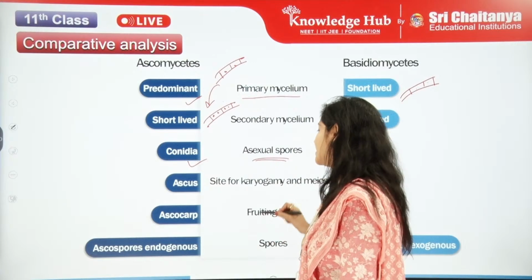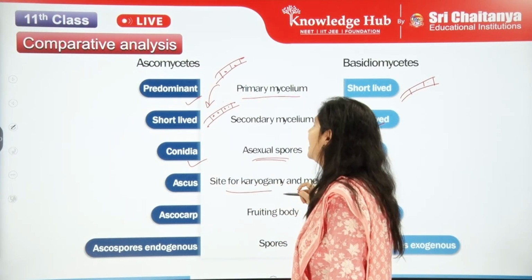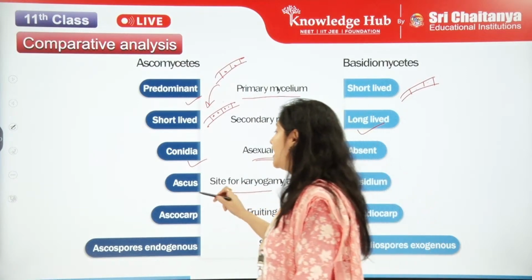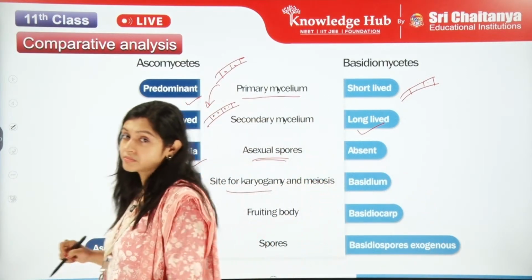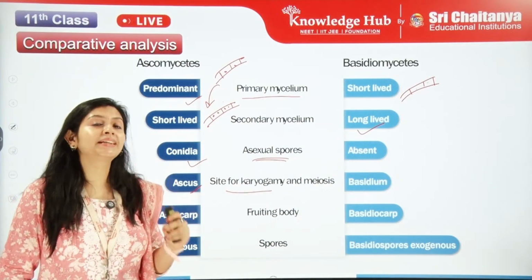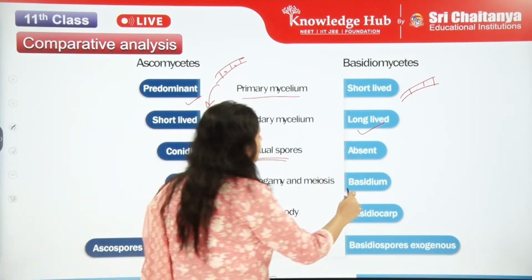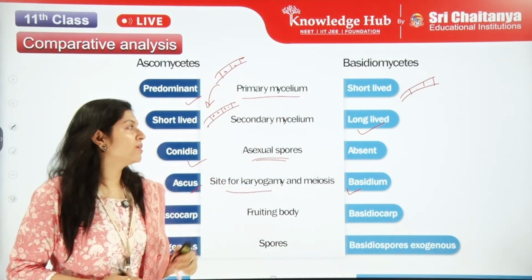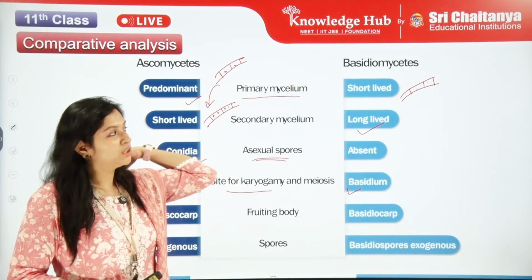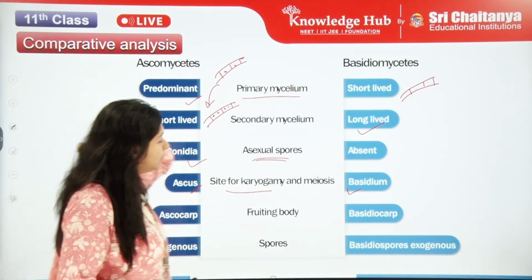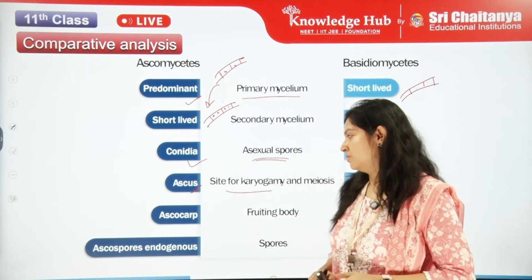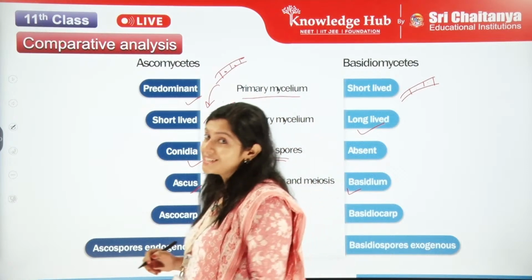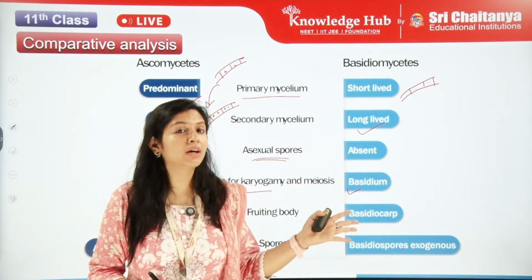Okay. Now let's see the site for karyogamy and meiosis. For Ascomycetes, the site for karyogamy and meiosis is the ascus, okay. But for the Basidiomycetes, it is the basidium. And now let's come to the fruiting body. The fruiting body is called the ascocarp, but for the Basidiomycetes, it is called a basidiocarp.